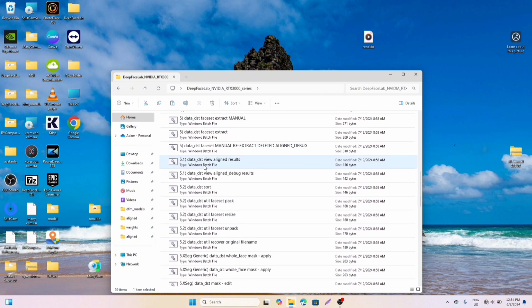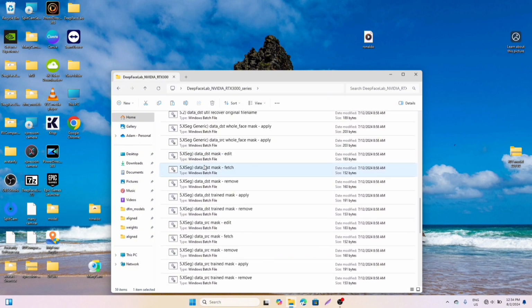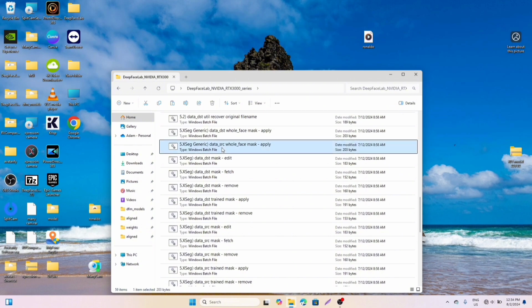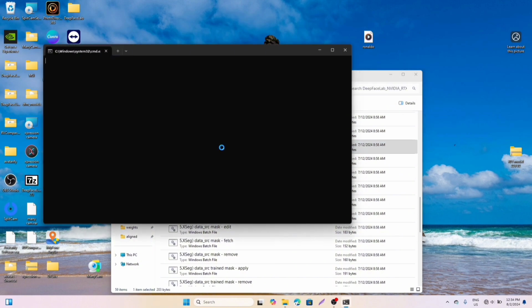Alright, now after you are done with your settings, you go on to the next one, which is the set generic data source whole face mask apply. So you just click on it, and then it brings you to the command prompt, that's the CMD. All you need to do on this page is just click enter. You have your CPU, you have your NVIDIA GeForce.